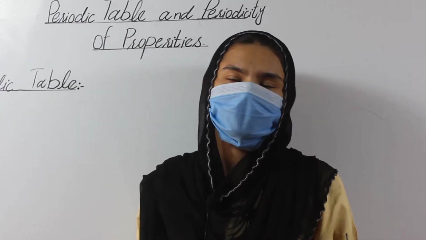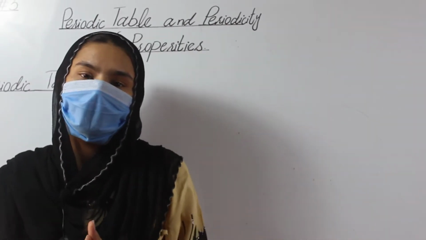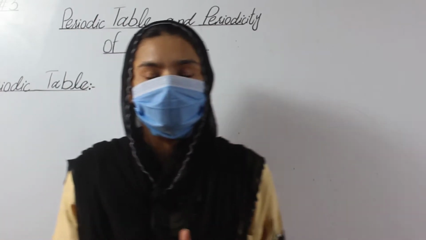Today our topic of discussion is the modern periodic law. In the previous lecture we discussed the history of the periodic law, how and why the periodic table was formed, which scientists made efforts for its formation, and how they arranged the elements in a periodic table, or in a regular arrangement.